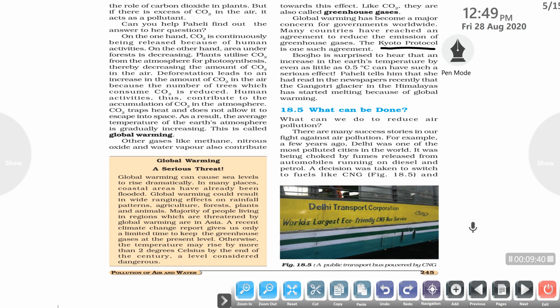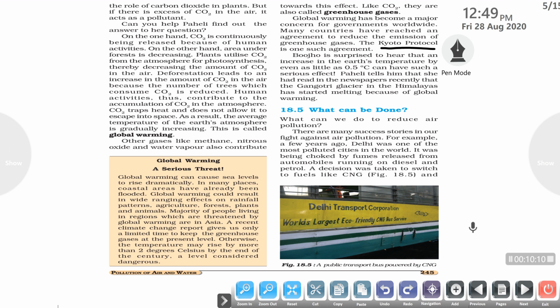So it is very surprising to note that because of the increase in carbon dioxide, a little increase of 0.5 degrees Celsius in temperature can have a very serious effect on our Earth's surface. This can lead to the melting of the Gangotri glacier in the Himalayas, and it also leads to the melting of the polar ice caps. So it is very harmful, and it can lead to various serious consequences in our atmosphere.